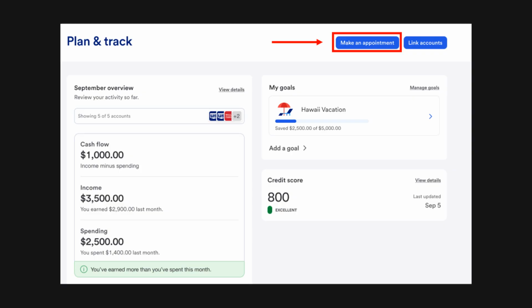Another helpful feature is the ability to make an appointment with a bank representative. This allows you to get advice about financial planning without visiting a branch. You can schedule a time to talk about your goals and learn how to manage your money better. These tools make it easier to plan, track, and get expert help, all from your online banking account.